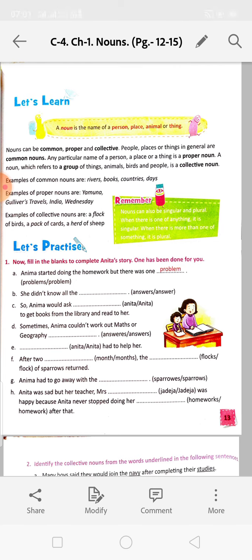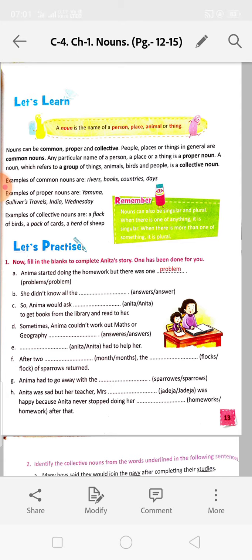Collective nouns: a flock of birds. That means there are uncountable birds. Many birds are there. So that is called uncountable, a flock of birds. A pack of cards, that means many cards are there. We cannot count it. So a pack of cards, a herd of sheep.